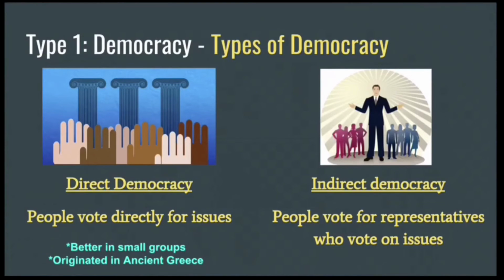There's a direct democracy, where people vote directly on each and every issue. This only works in small groups, and it originated in ancient Greece, which was much smaller than the United States is today. Here, we now have an indirect democracy. We vote for representatives, and those representatives then vote on the issues.